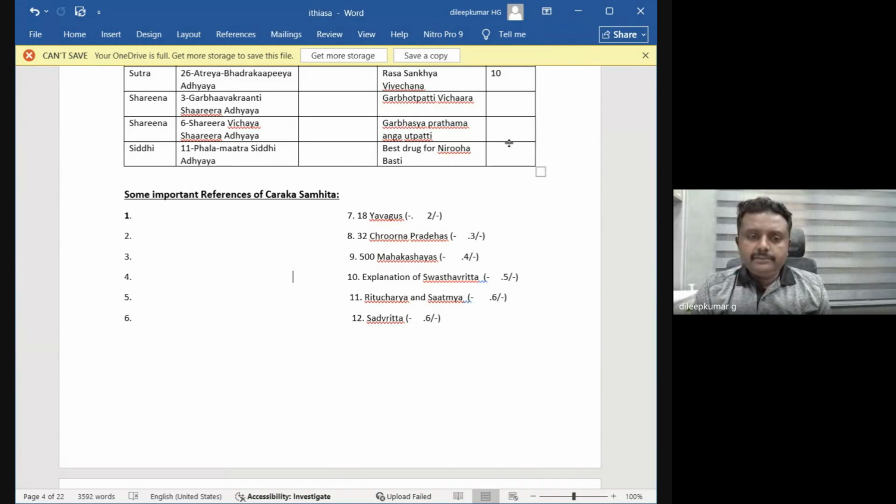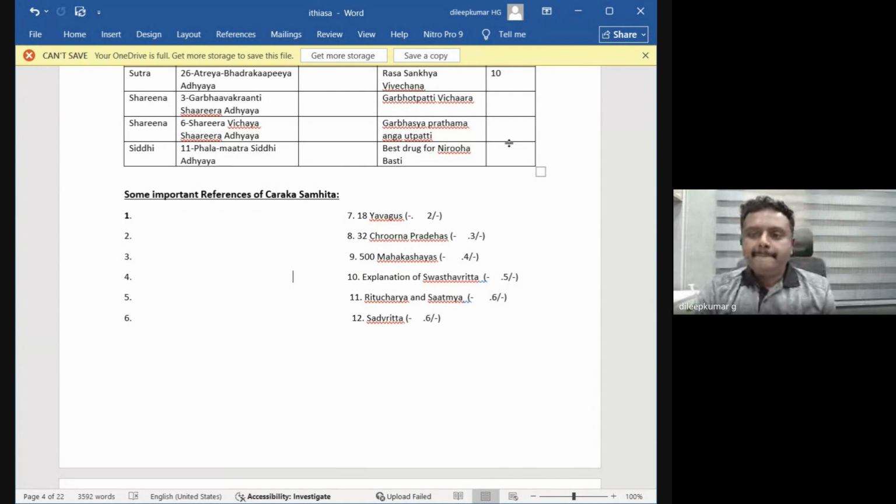Any guesses? 90 years, 80 years, 100 years, 120 years? It is 100 years, mentioned in the Janapadodhvamsa Adhyaya.